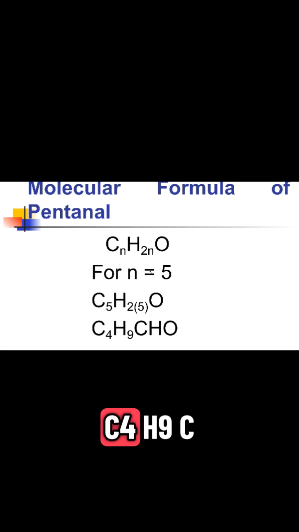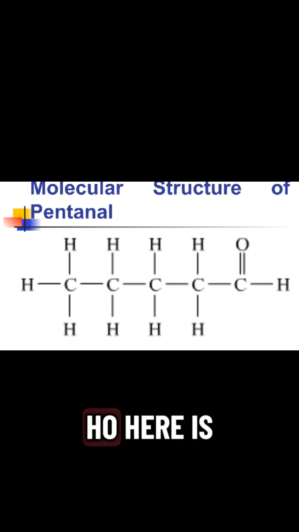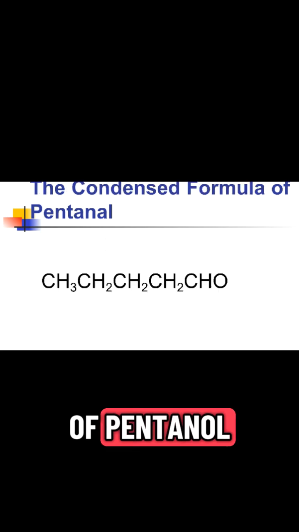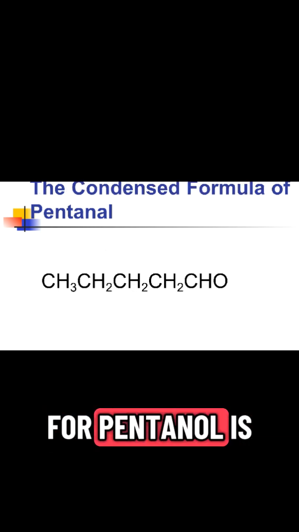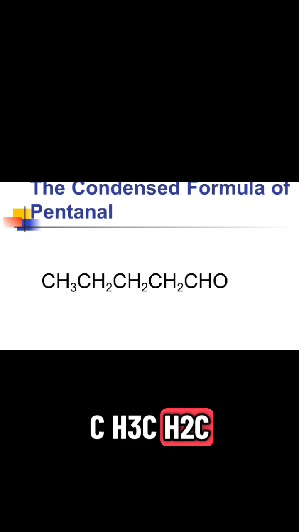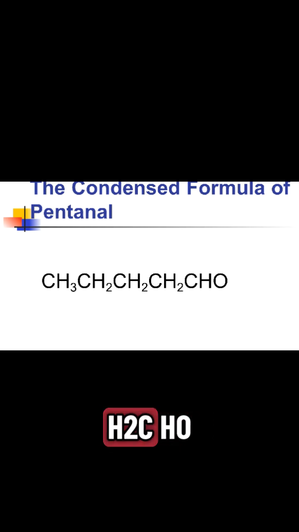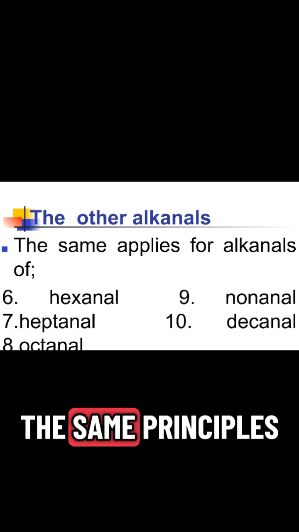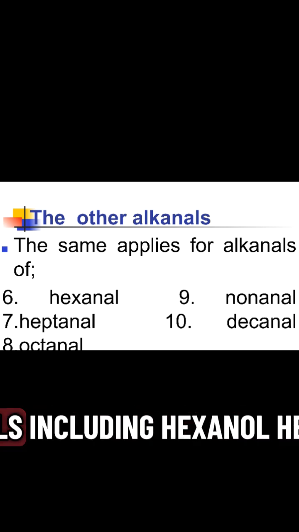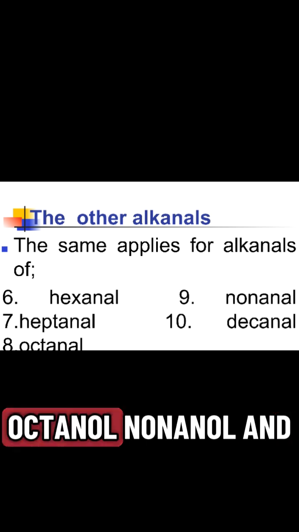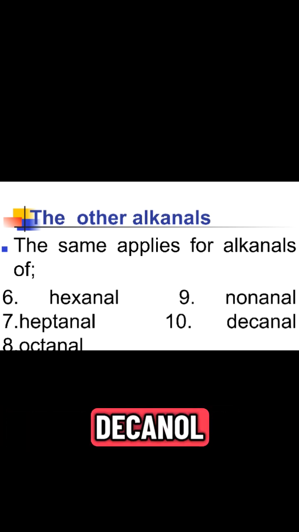C5H10O, or C4H9CHO. Here is the molecular structure of pentanal. The condensed formula for pentanal is CH3CH2CH2CH2CHO. The same principles apply to other alkanals, including hexanal, heptanal, octanal, nonanal, and decanal.